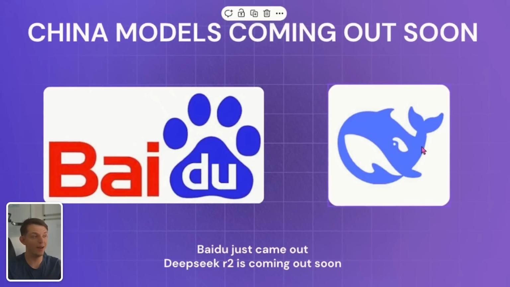And then we also have DeepSeek R2, which was originally rumored to come out tomorrow, but they have since destroyed those claims, saying it's not coming out tomorrow. I would imagine that with all of these new reasoning models coming out in the US, I would expect by the end of March for DeepSeek to release their R2 model.